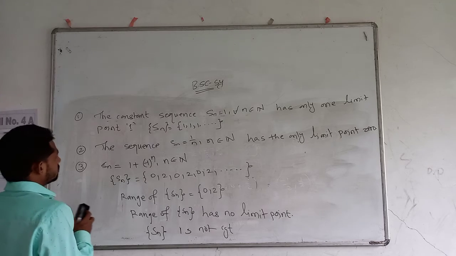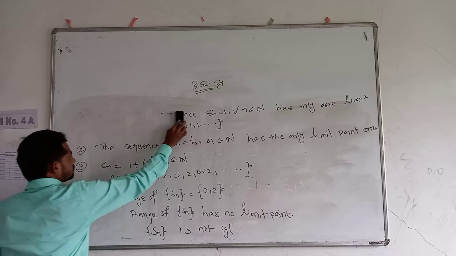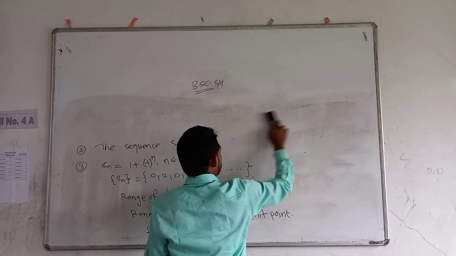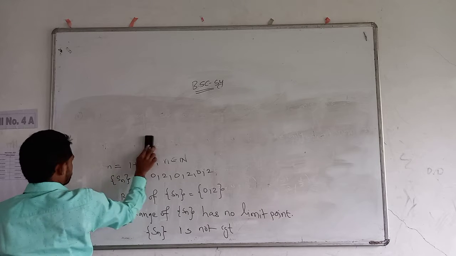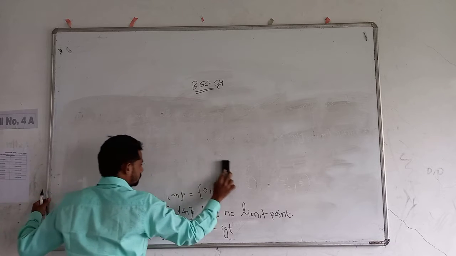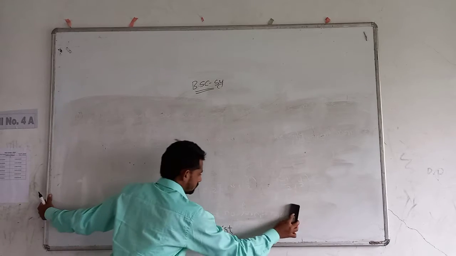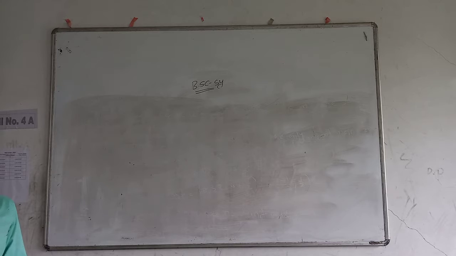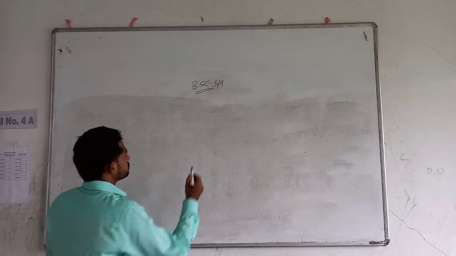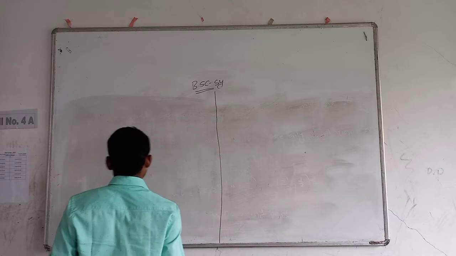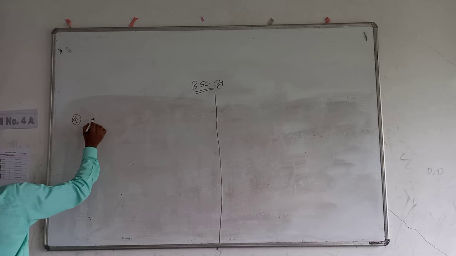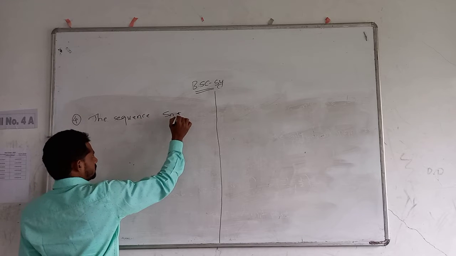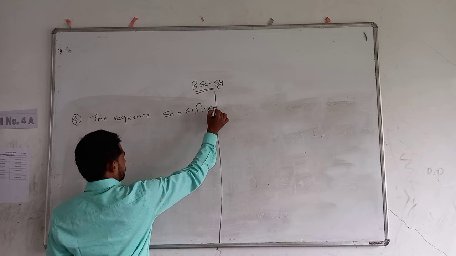Now consider the fourth point: the sequence Sn is equal to minus 1 raised to n, n belongs to the set of natural numbers.